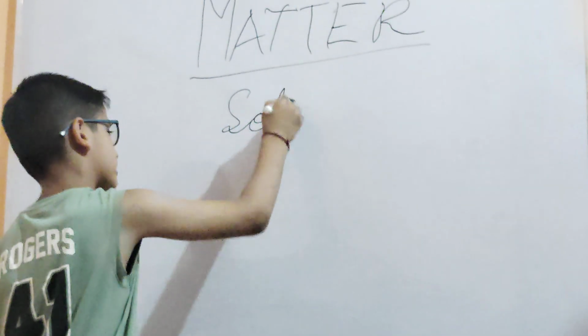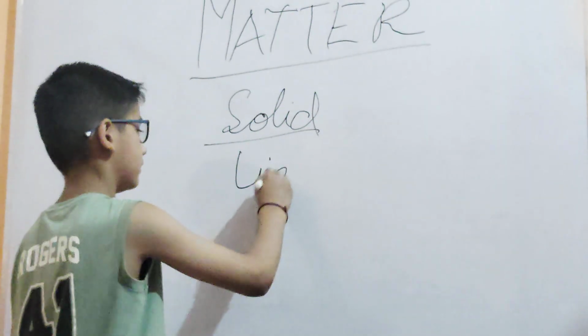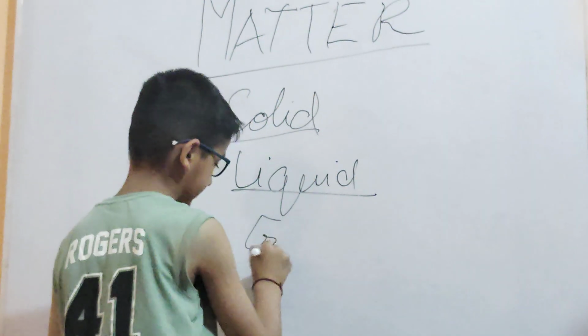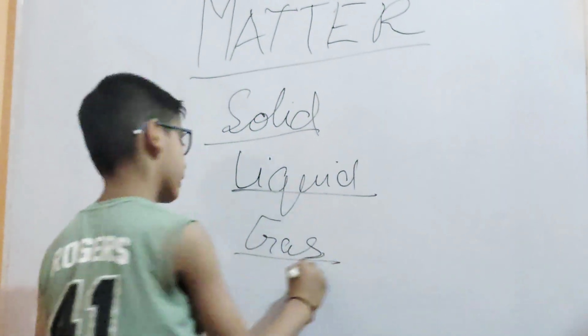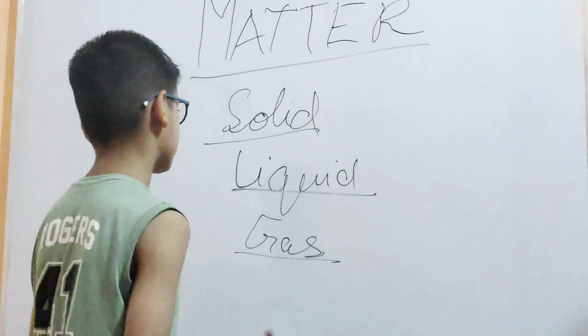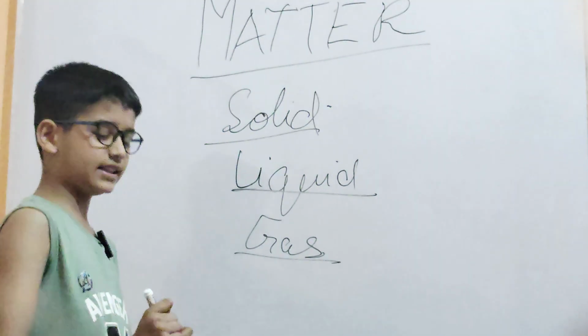First is solid, second is liquid, and third, as you know, is gas. There are three states: solid, liquid and gaseous matter. So what is solid? Solid is an object like this marker.